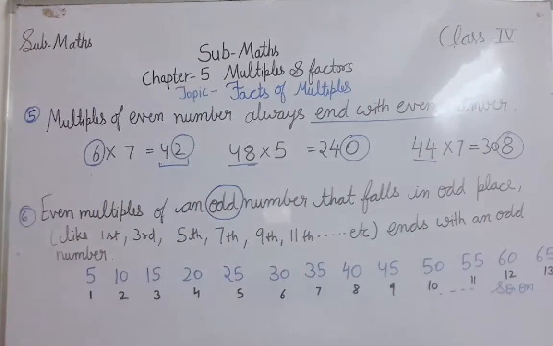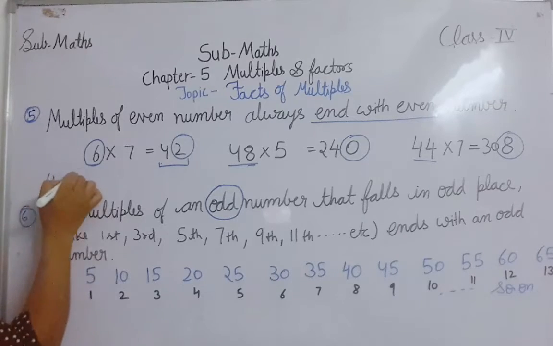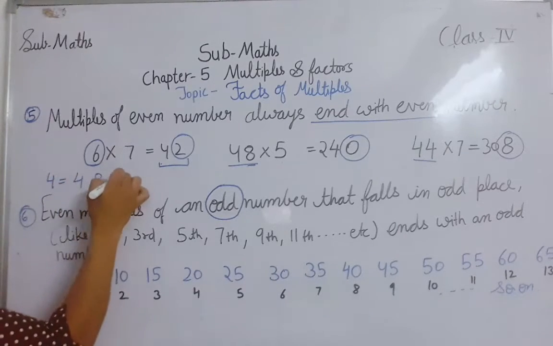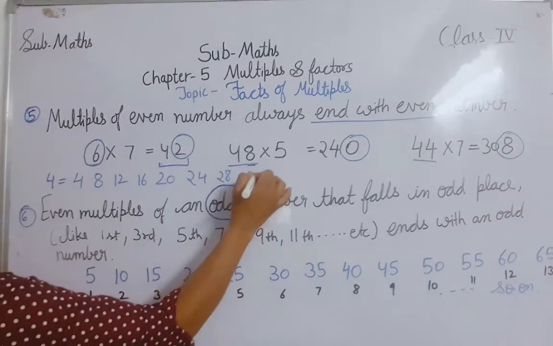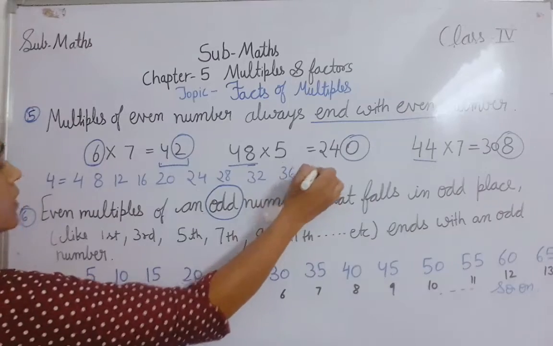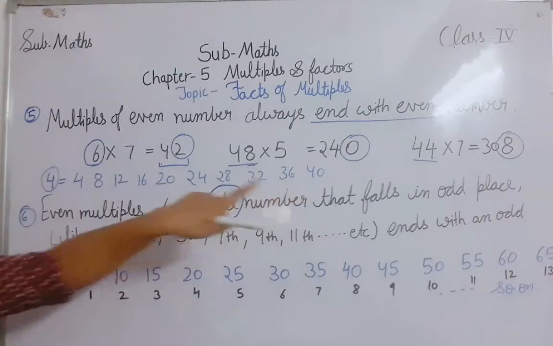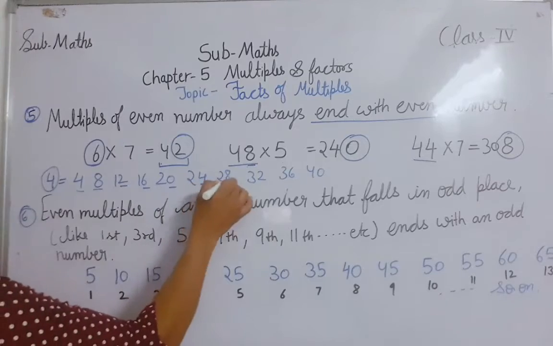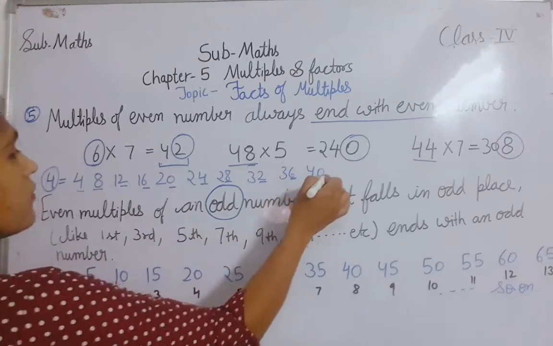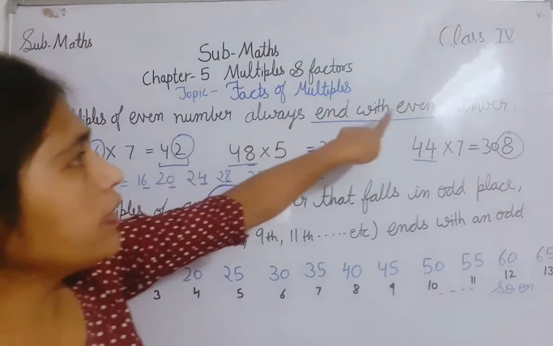A nice example is the table of 2 or 4. I am taking 4: 4 ones are 4, 4 twos are 8. See here, 4 is an even number, and these are the multiples of 4. So they are always ending with an even number. That is the fifth fact: multiples of an even number always end with an even number.